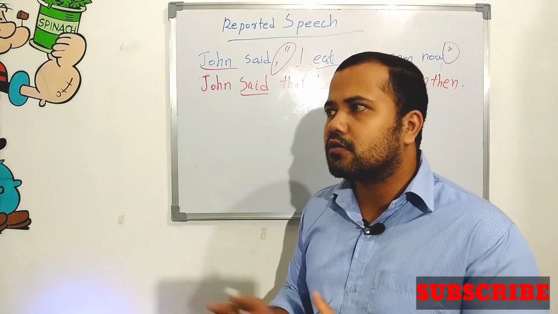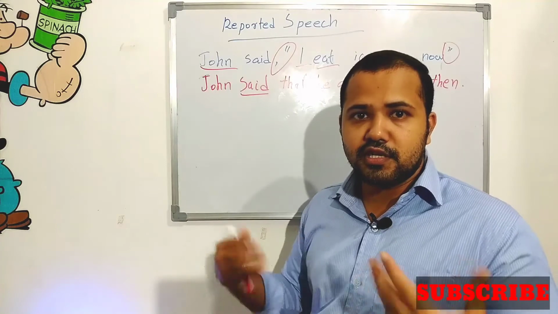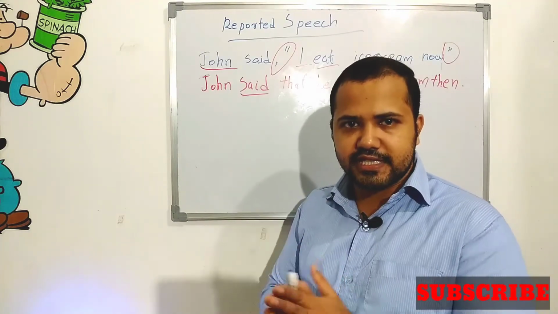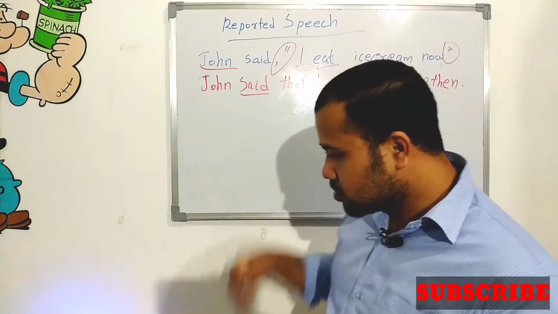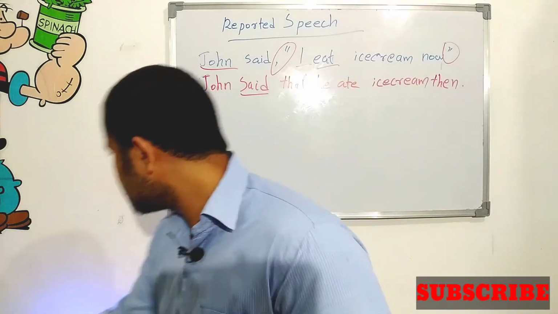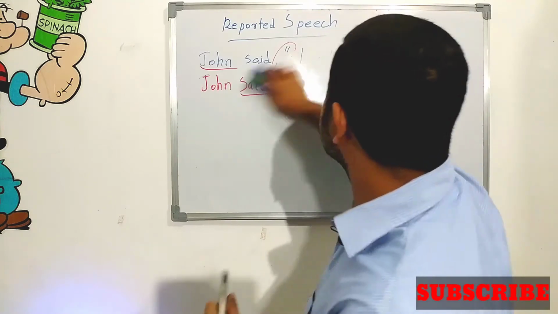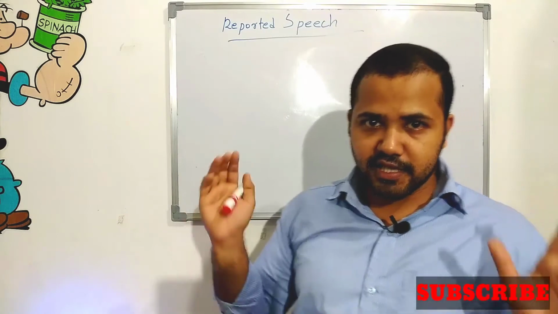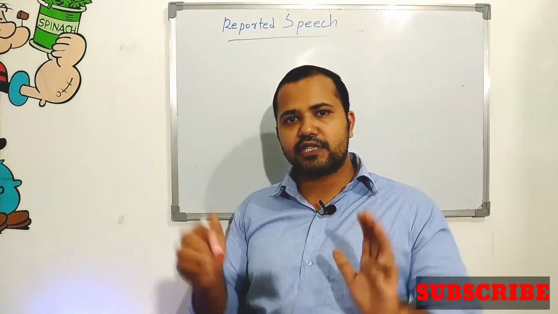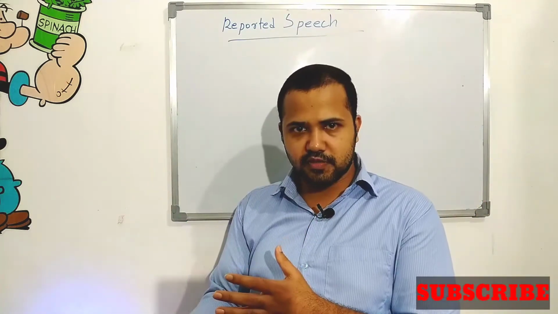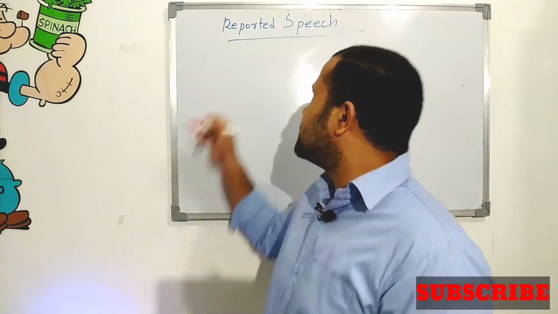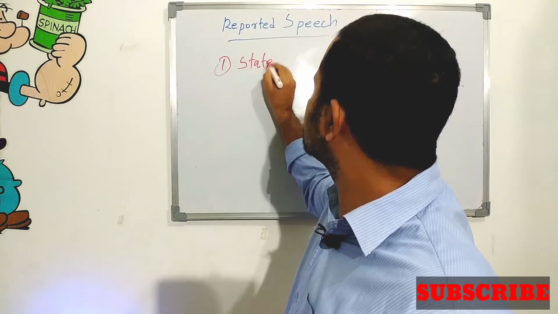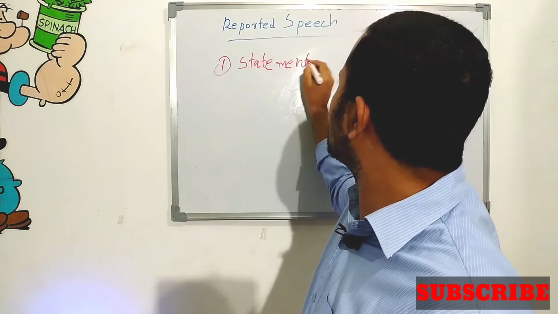For example, Narendra Modi is India's Prime Minister. That's a statement.